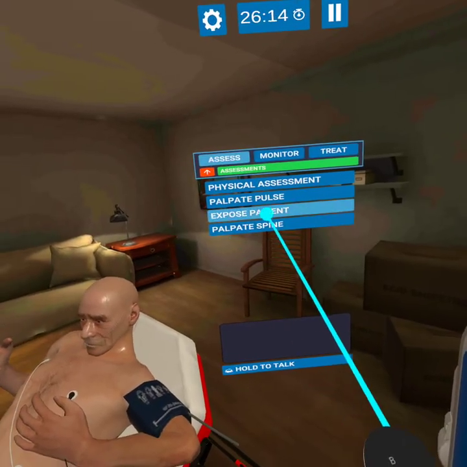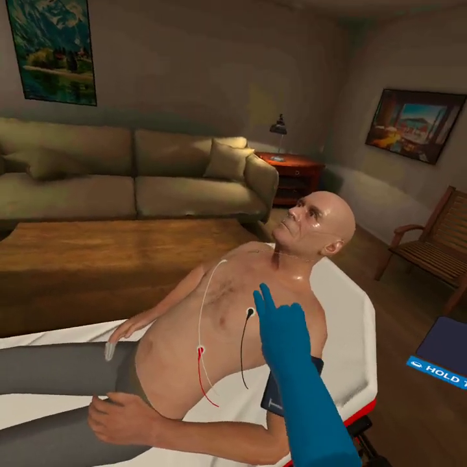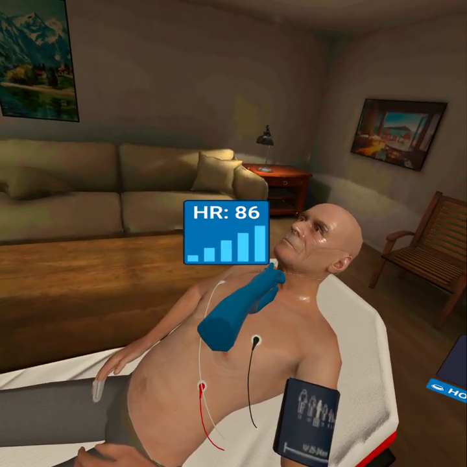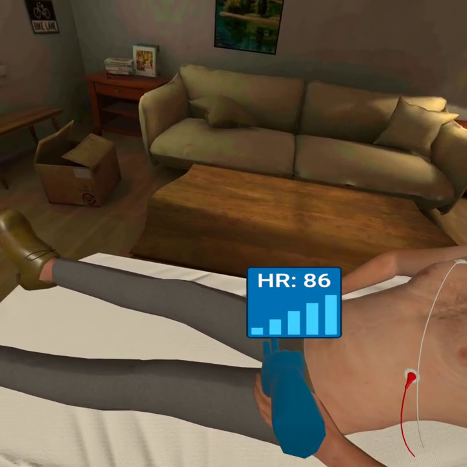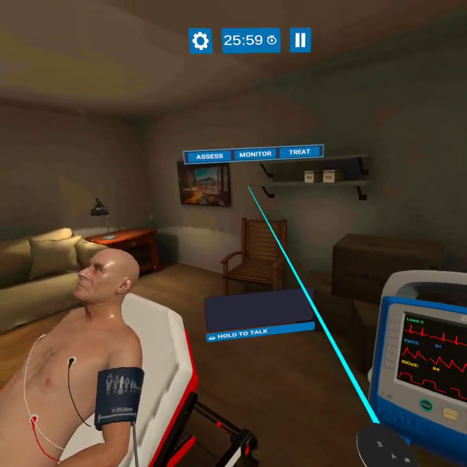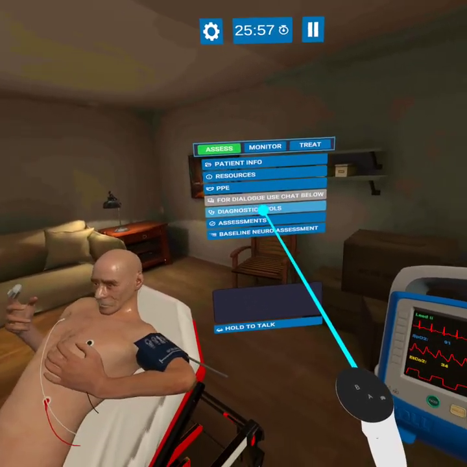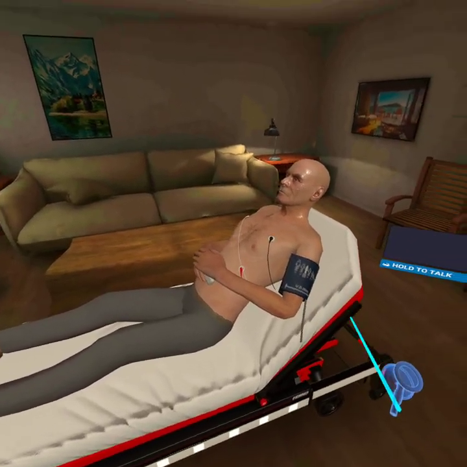Let's do a little more assessment here. Let's check his pulses. Okay. And you can kind of work through his body there as needed. For other assessments, if we want to listen to some lung sounds, we can pull out our stethoscope. He will come up and help us here.